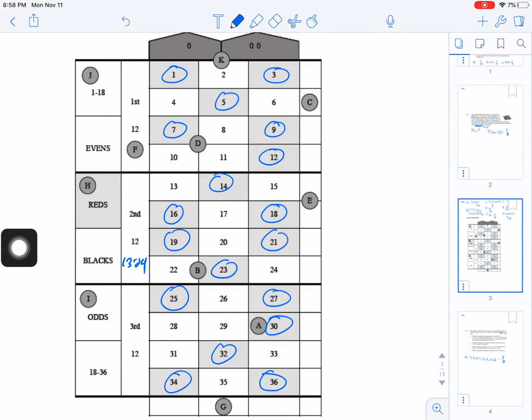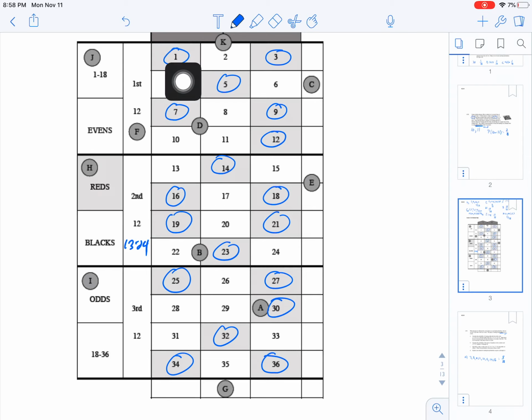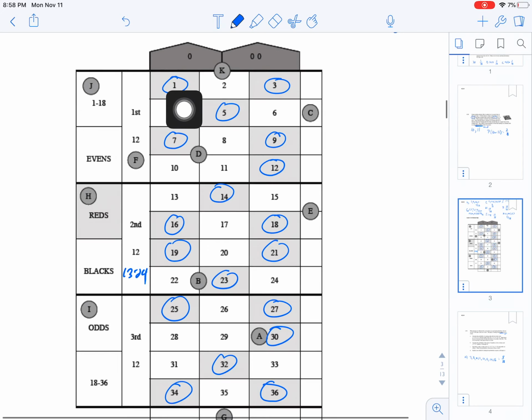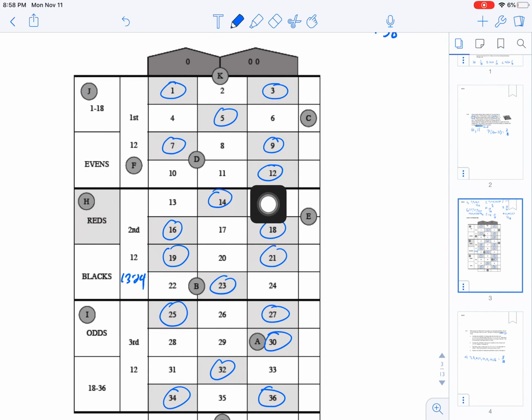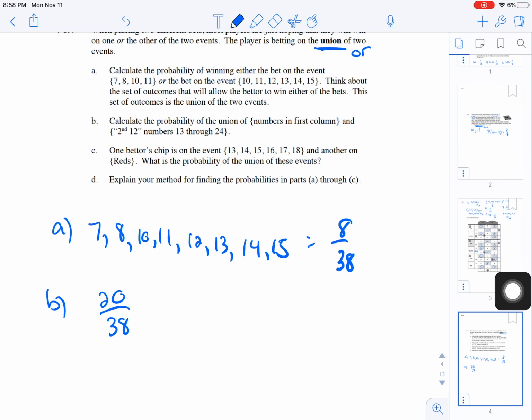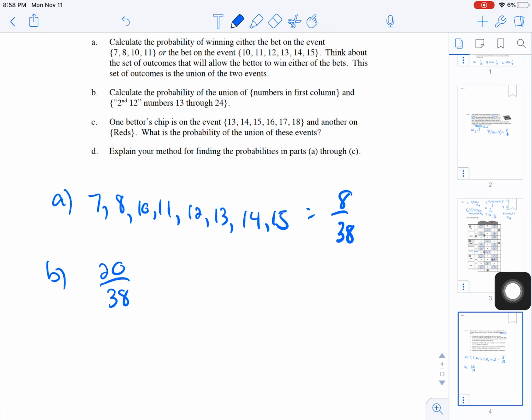Well, obviously the numbers that are going to win are 1, 4, 7, 10, all of these, and all of these, right? And so we can just count. There are 1, 2, 3, 4, 5, 6, 7, 8, 9, 10, 11, 12, 13, 14, 15, 16, 17, 18, 19, 20. There's 20 choices out of 38. Now I could list out all the probabilities they're going to win, but that's just going to be a pain, so we don't have to worry about that.